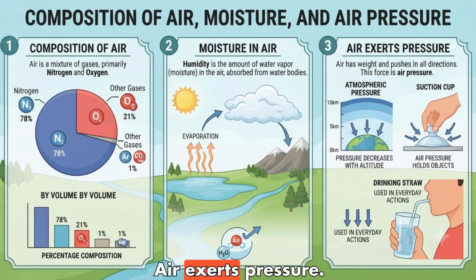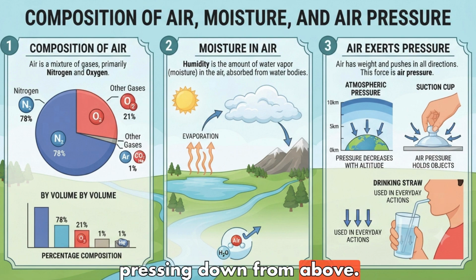3. Air exerts pressure. Although we cannot see it, air has weight and exerts pressure in all directions. Atmospheric pressure. This is the force exerted by the weight of the air column above a specific point. Altitude impact. Air pressure is highest at sea level and decreases as you go higher, for example on a mountaintop, because there is less air pressing down from above.